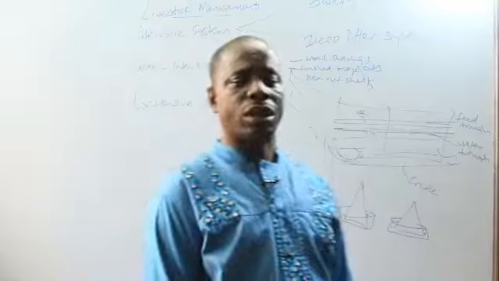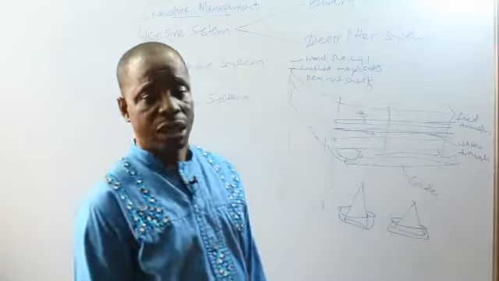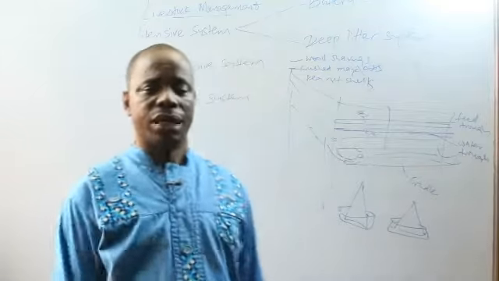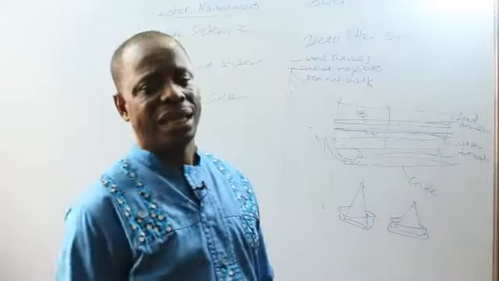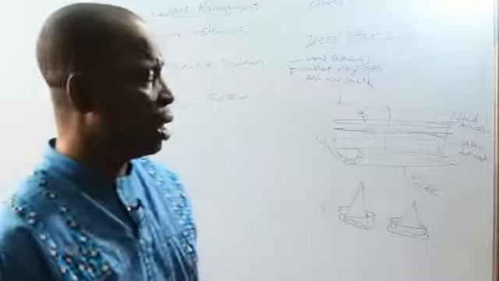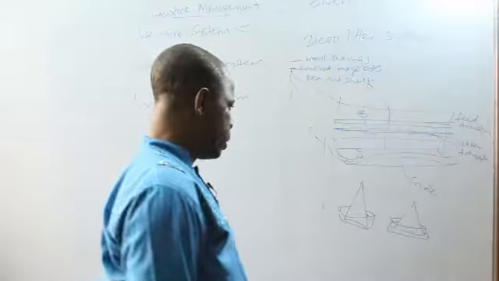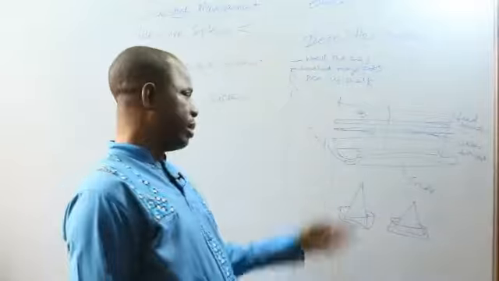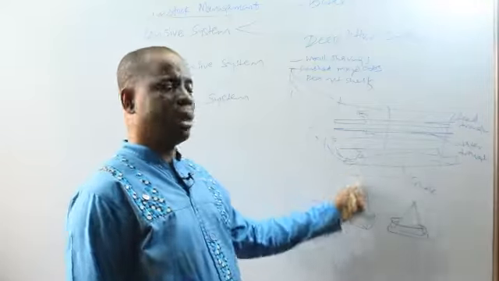You are not buying cages, so it's cheaper. And number 2, a larger number of animals can be kept within a limited space. Larger numbers of poultry fowls can be kept within a limited space. Number 3, the animals become agile. They are agile, they are not easily sick because they are not confined to one place. Number 4, it does not require maximum time like that of the battery cage.